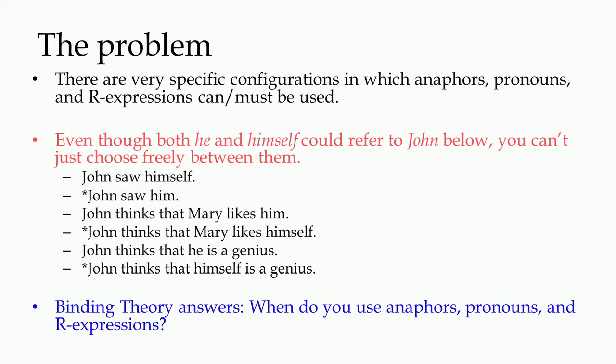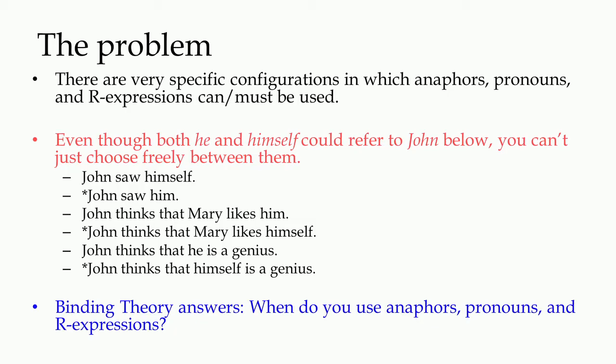We have seen what they mean, and we have tried to understand their context also with the help of examples. Now, by the problem we mean, we need to understand the domains in which they occur. Okay? So, what is it that the examples on the screen tell us? Even though both he and himself could refer to John below, you can't just choose freely between them.